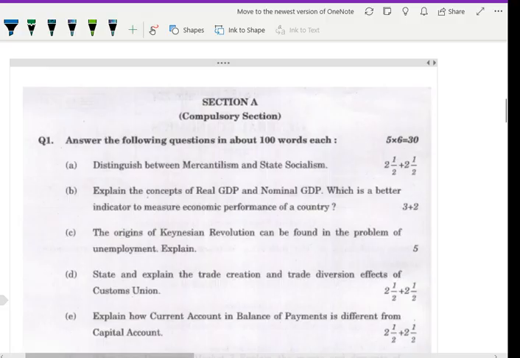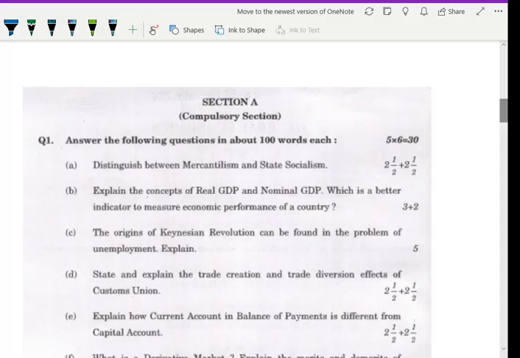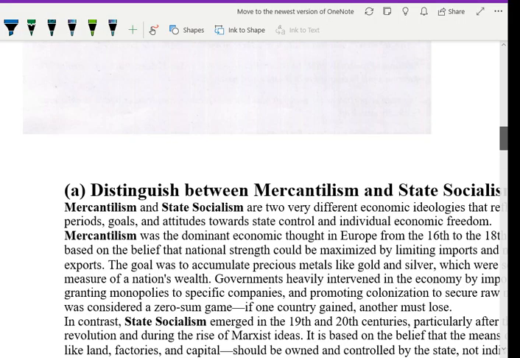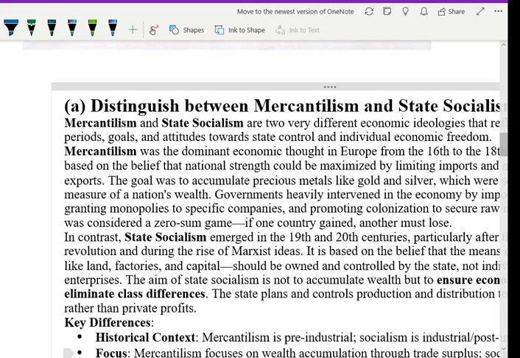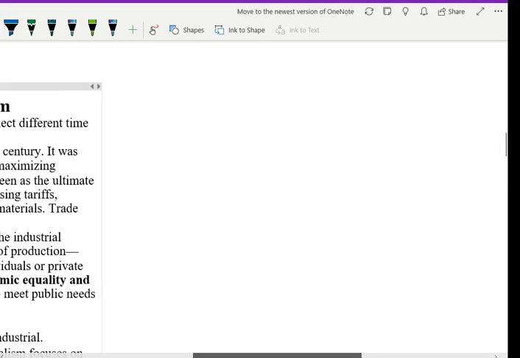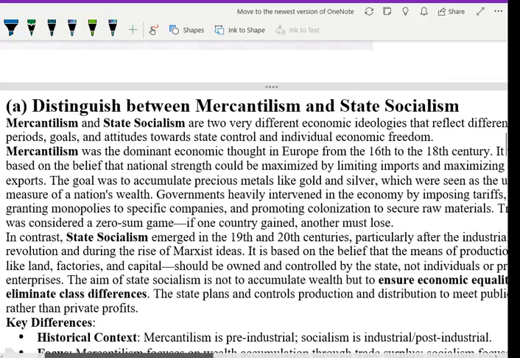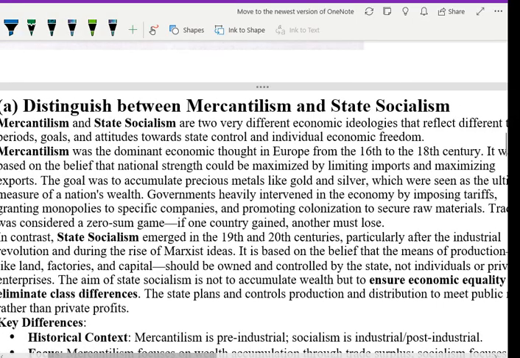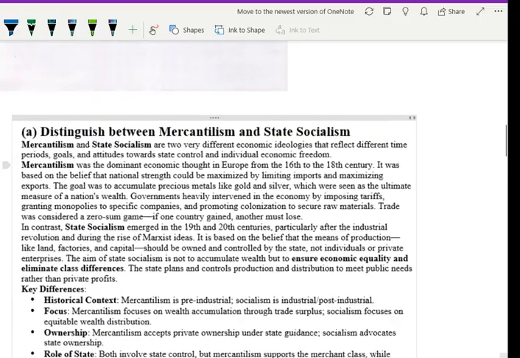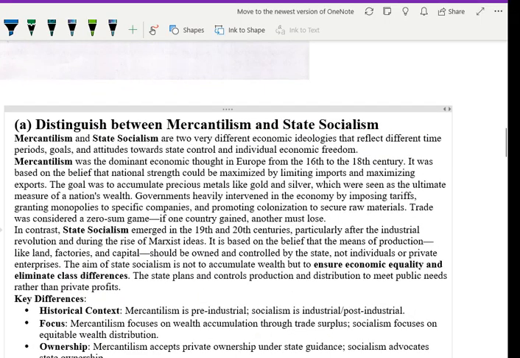So here, as you can see, there are certain questions, this type of questions will be given, and I hope that you are all aware of your syllabus. So let us pick some of the questions and discuss how to answer the question. Here the first question goes: distinguish between mercantilism and state socialism. What is it? Mercantilism means what?